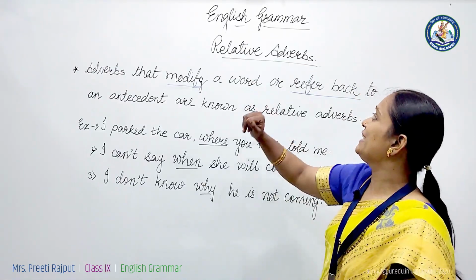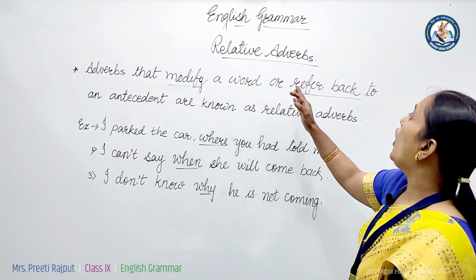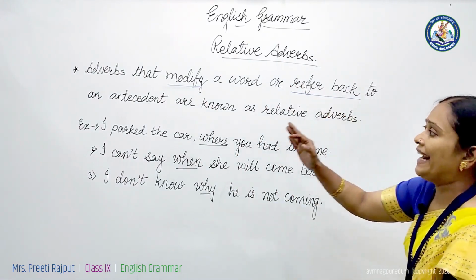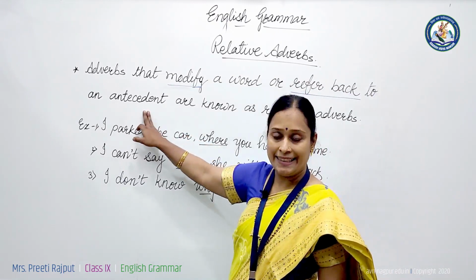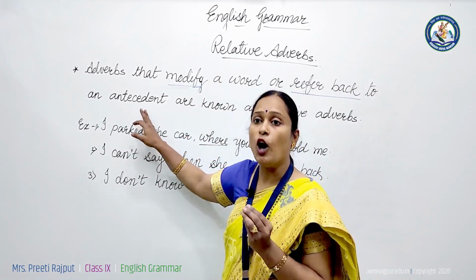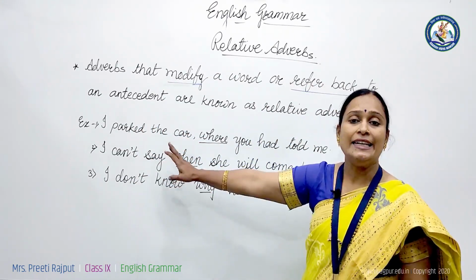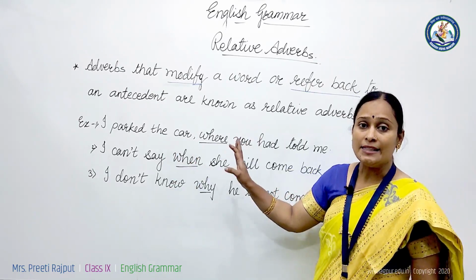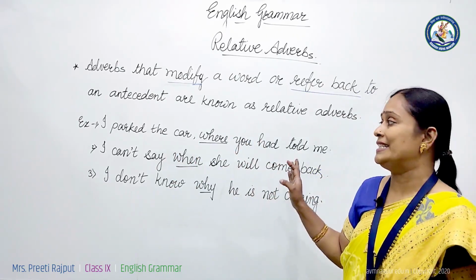Now next is the relative adverb. Adverbs that modify a verb or refer back to an antecedent are known as relative adverbs. Now what is meant by antecedent? An antecedent is the word for the thing or person that the pronoun refers to. Like relative pronouns, these adverbs are used to link a subordinate clause to the main clause in a sentence.